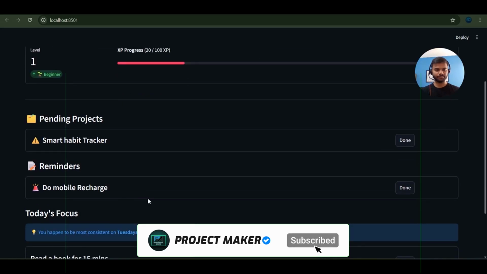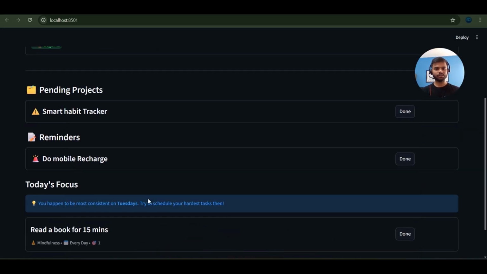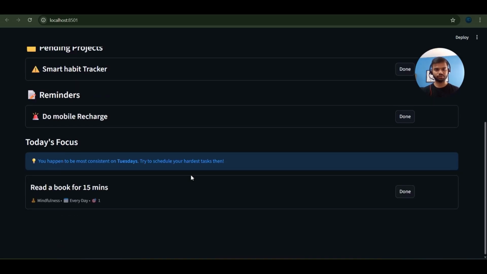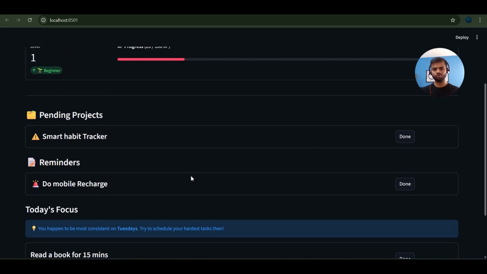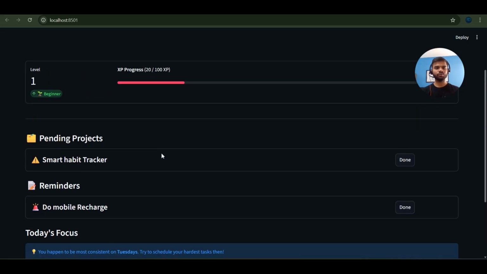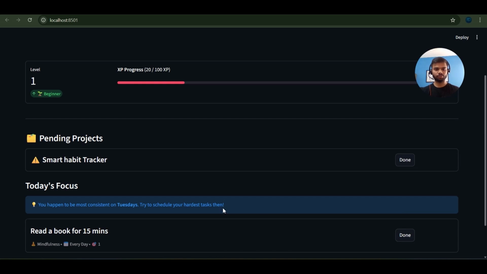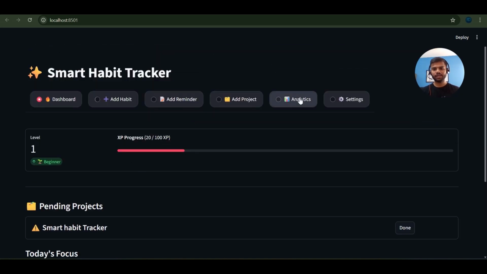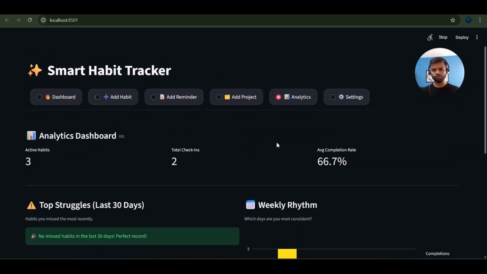And if you go to dashboard, here is the smart habit tracker pending project, and the reminder. So whenever you open this app, you will see pending projects at top, reminders second, and then today's focus. So you will see that I want to work on this project, I need to do mobile recharge. So whenever you get a time, when you are traveling or just have some 4 or 5 minutes of free time, you can do mobile recharge in that time. And after this task is completed, you can simply click do mobile recharge, mark as done after you did the mobile recharge. And the analytics section is already shown to you.